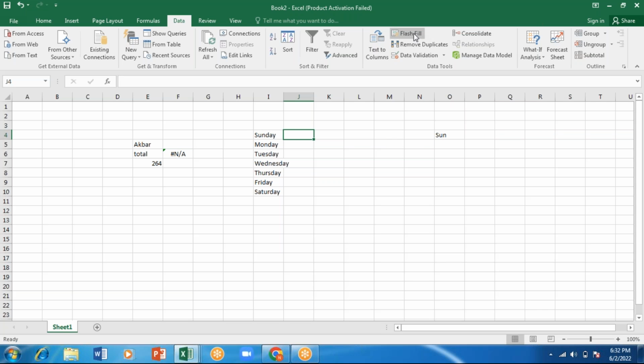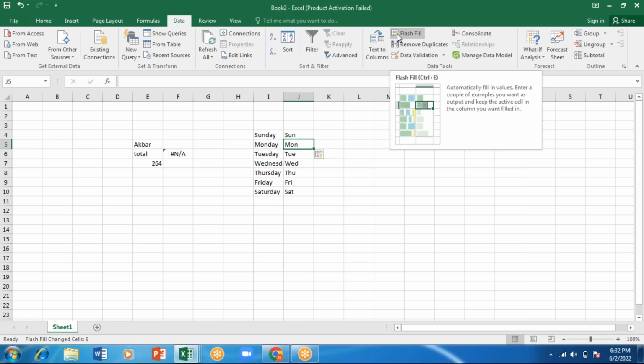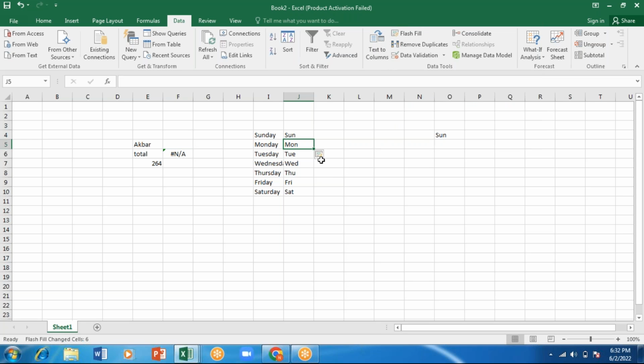In flash fill, I won't be using formulas. I'll just type here "Sun", the first 3 letters. Now I'll press Control E. Automatically all the first 3 letters will come. This is a method of using flash fill. Can you see the symbol? The same thing is also appearing here.